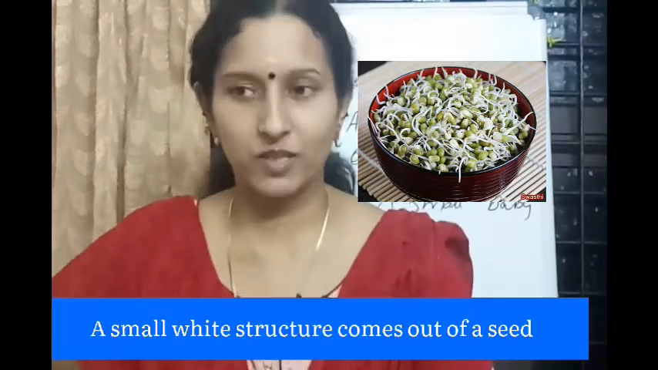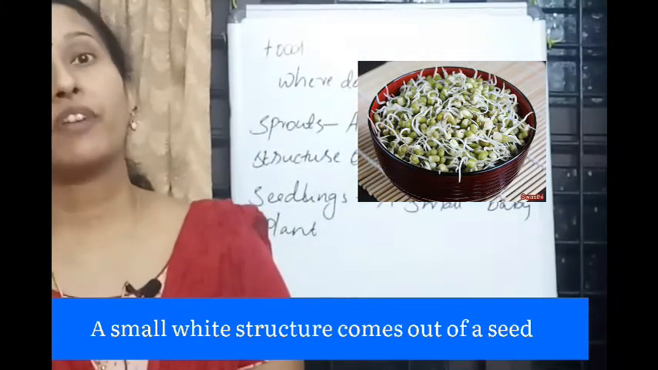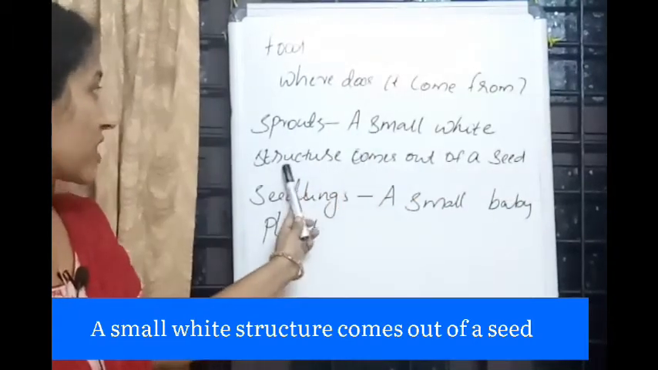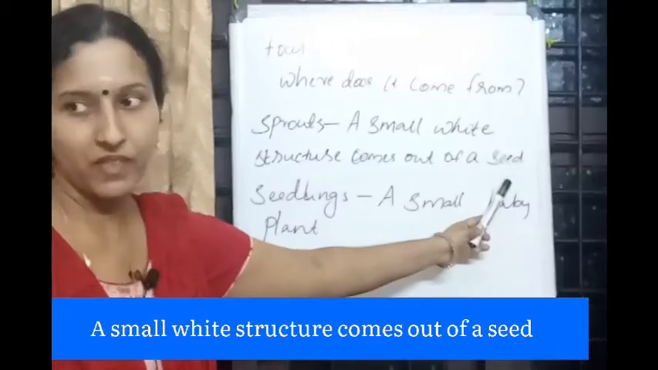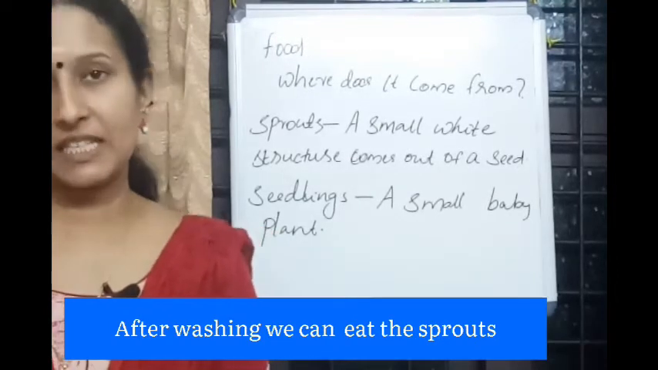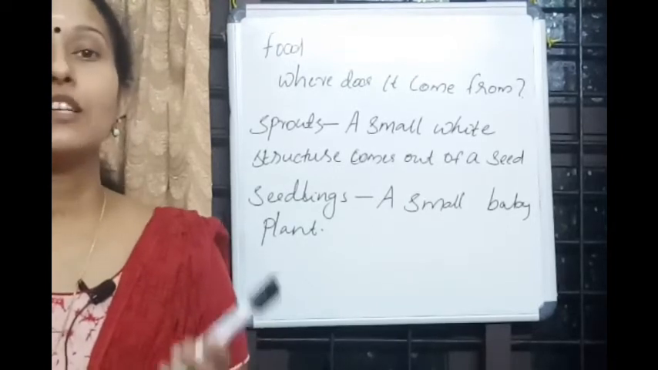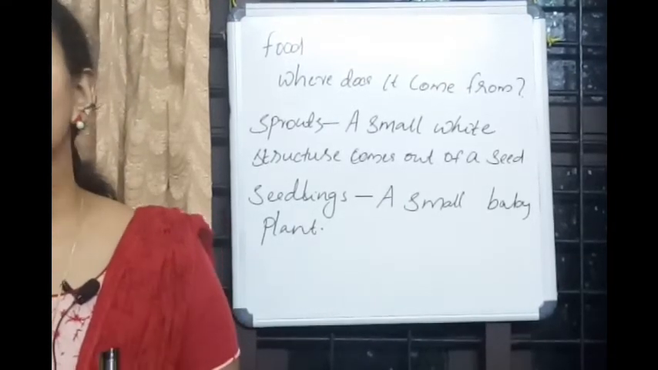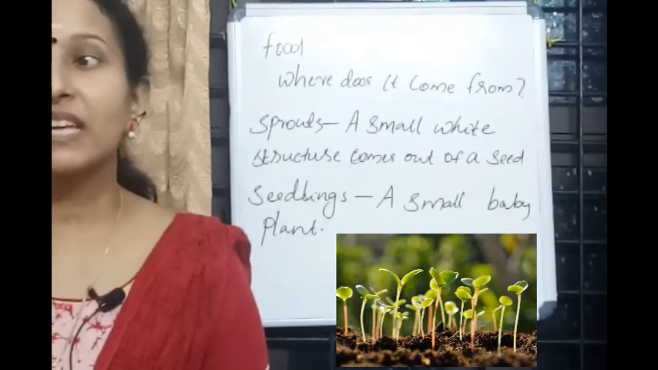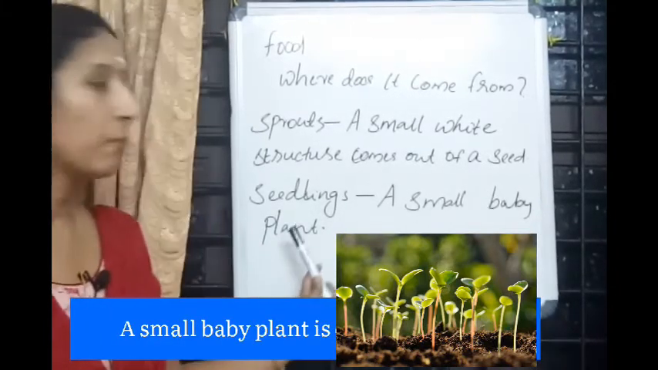They are sprouts. What are sprouts? The small white structure that comes out of a seed. After washing, sprouted seeds we can eat. And after two or three days, this small white structure grows to become a small baby plant. This small baby plant is known as a seedling. What are seedlings? Seedlings are the small baby plants.